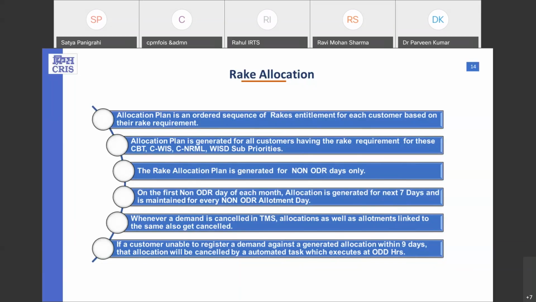And whenever a demand is cancelled in the TMS, it automatically cancels the linked allocations and the allotment also. If a customer is unable to register the indent against the generated allocation within 9 days, which is the major parameter, then after the 9 days that allocation will be automatically cancelled.